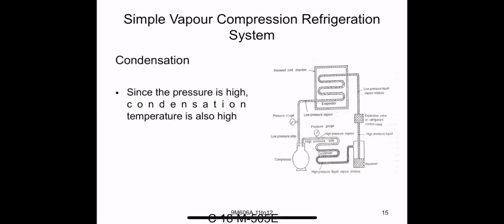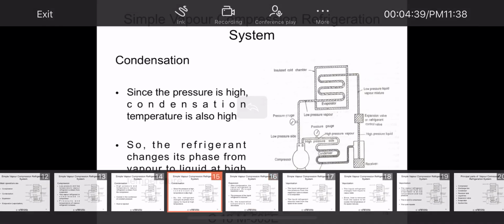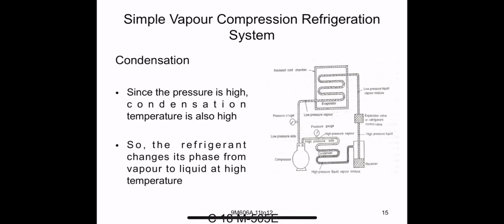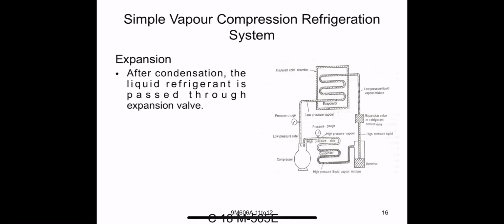The heat is rejected here. Since the pressure is high, the condensation temperature is also high, so the refrigerant changes its phase from vapor to liquid at high temperature.